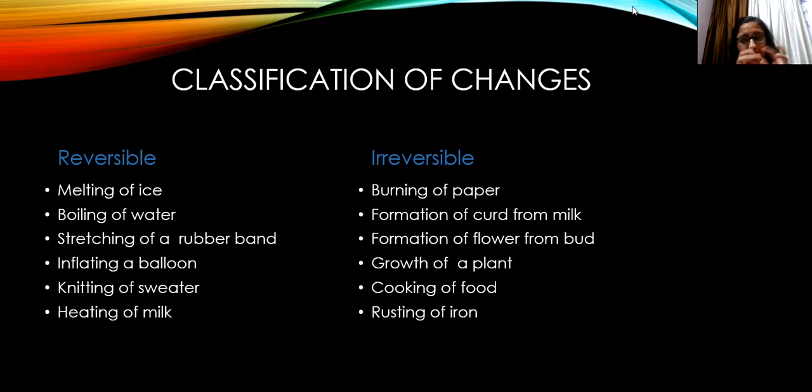Can I again change that liquid water into ice? Yes, I can do that. So that is why it is a reversible change. Melting of ice, boiling of water, water has boiled. Okay, so if I reduce its temperature again, then that will become normal water. So again, this is a reversible change.